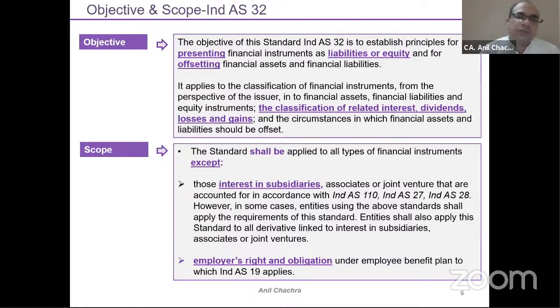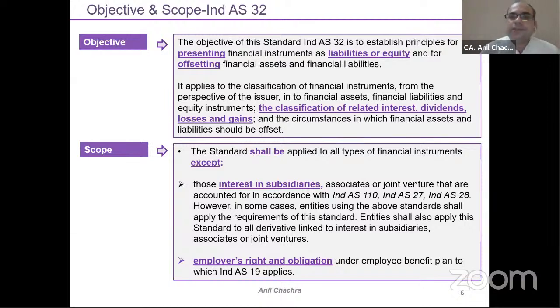So the objective of this Ind AS 32 is basically how to present the financial instruments in terms of liability or equity, and offsetting rules relating to the financial assets and financial liabilities. This is the second thing. The third thing is the classification of the related interest, dividend, losses, and gains, right?